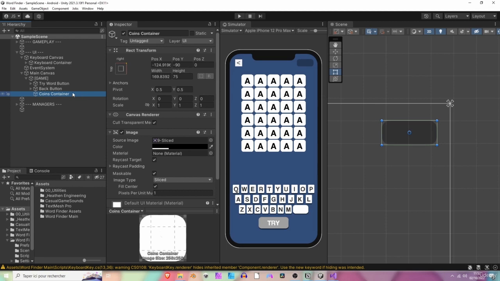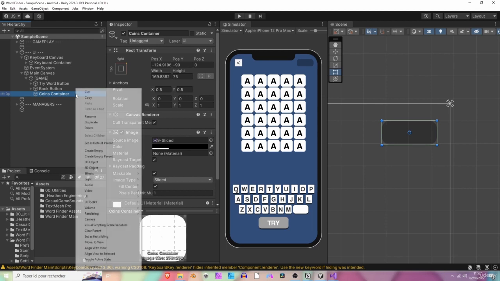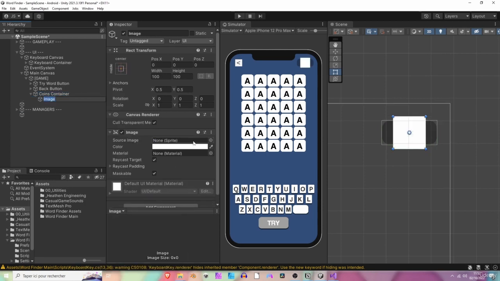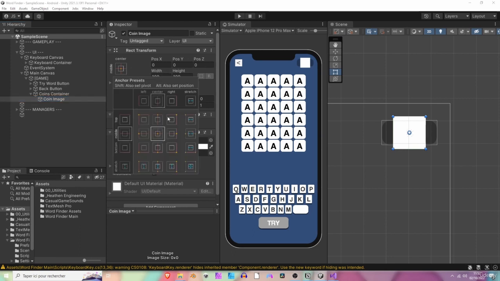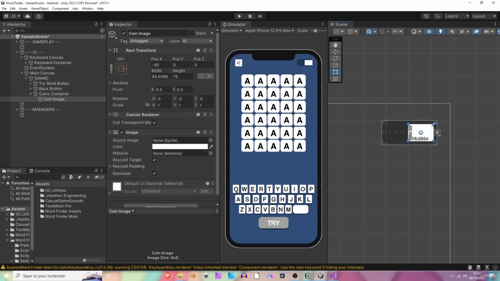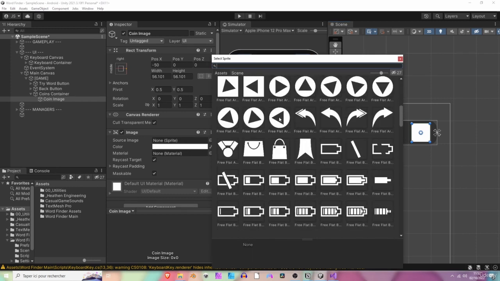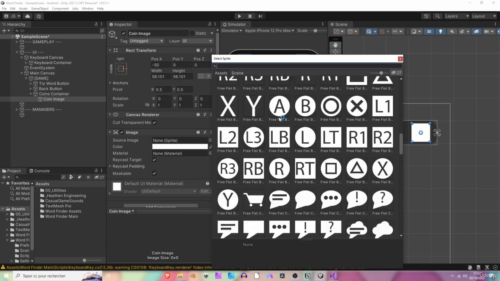Okay, so for the coins container, we are going to have a new image, which will be the coin image, or icon, and we are going to lock it to the right of the container, maybe make it a bit smaller, and change the icon or the sprite to something like this.